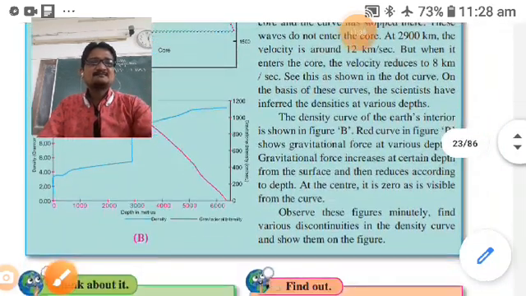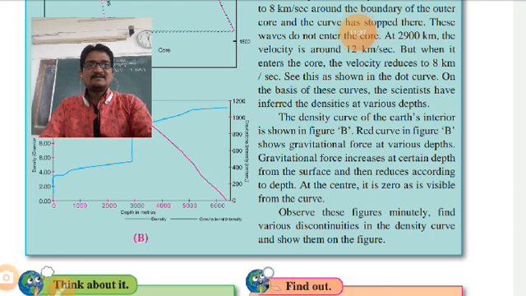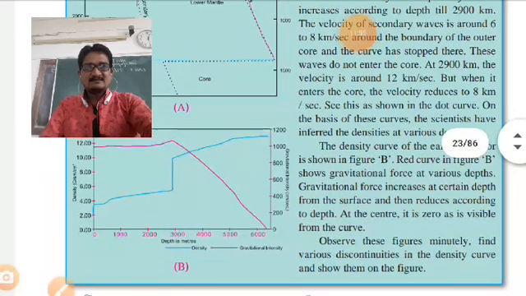Observe this figure minutely, find various discontinuities in the density curve and show them on the figure. So discontinuities are also there, changes are also there.